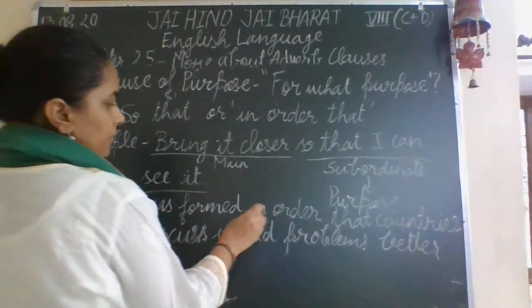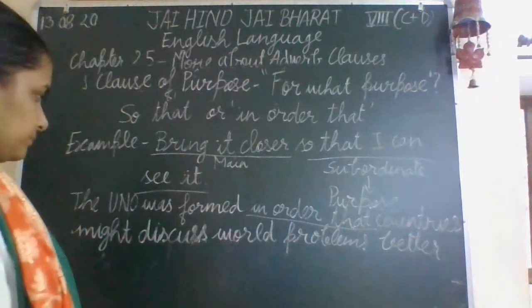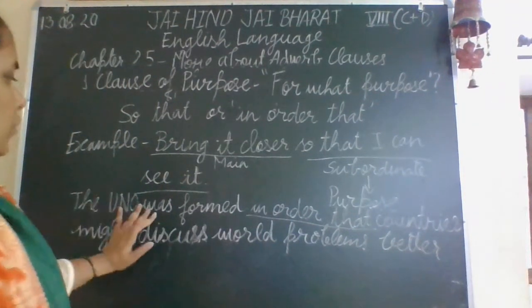So here we have used "in order that," and the UNO was formed.